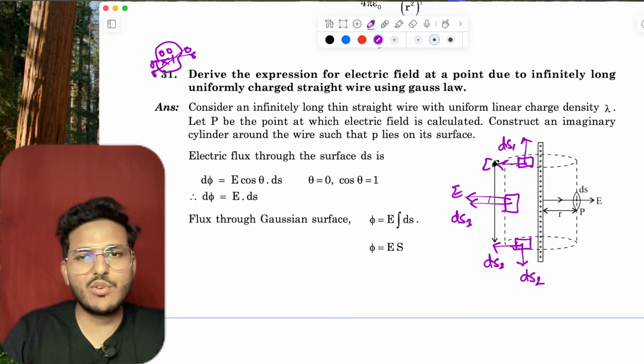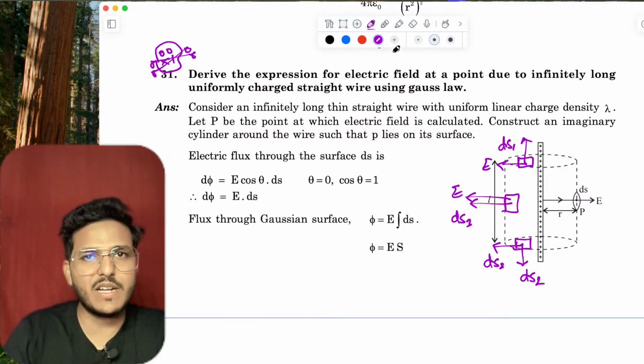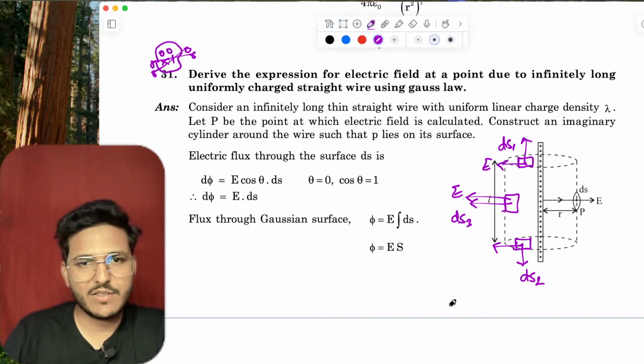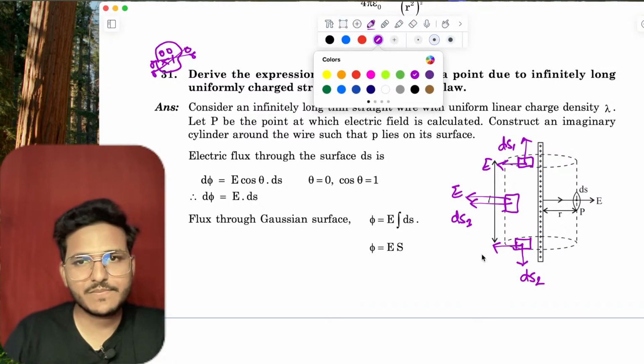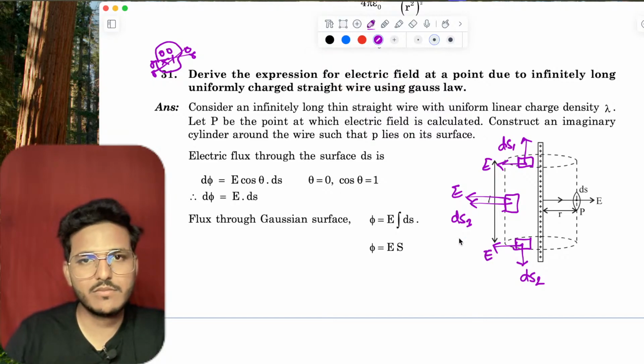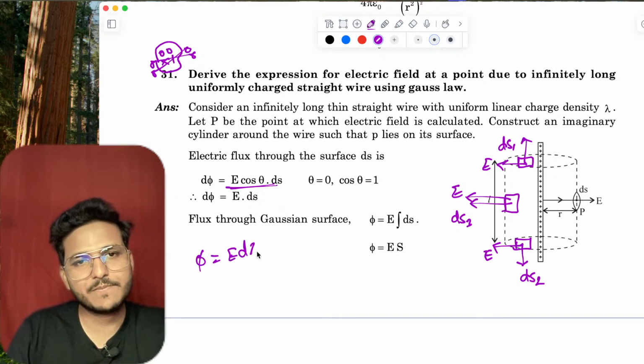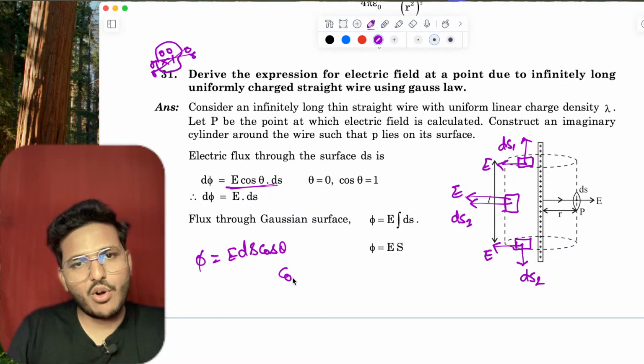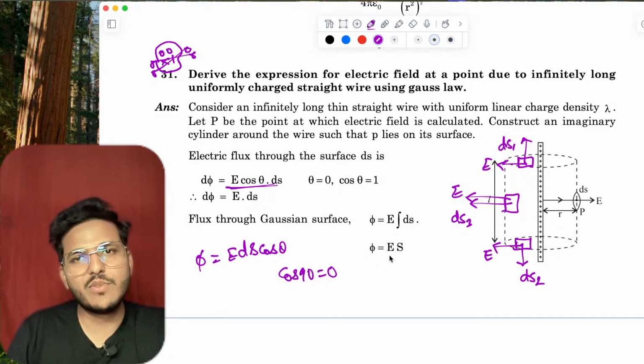So as you know, this is E. Phi is E dS cos theta. And cos 90 is 0.